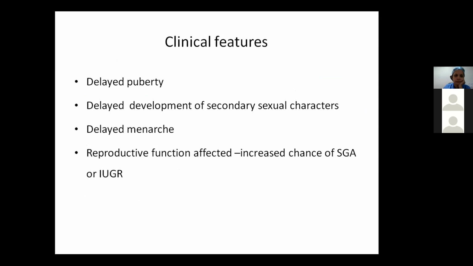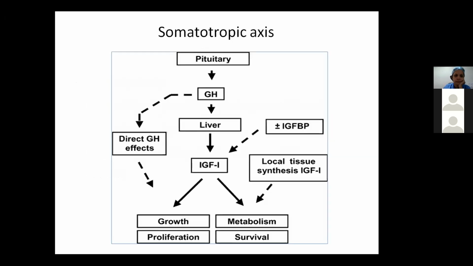Clinically, the patients will present with delayed puberty, delayed development of secondary sexual characters, delayed menarche, and sometimes the reproductive function also gets affected. It can be so severe that it can get permanently affected also. Now in females, the babies can have increased chances of being small for gestational age or IUGR.